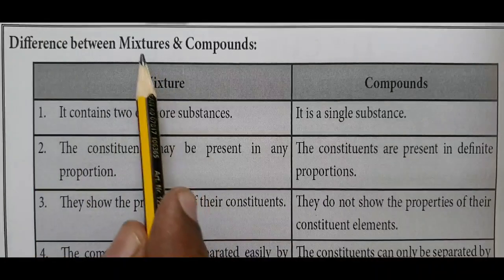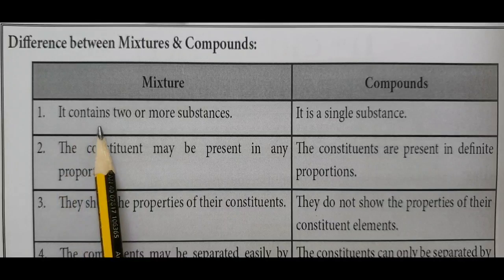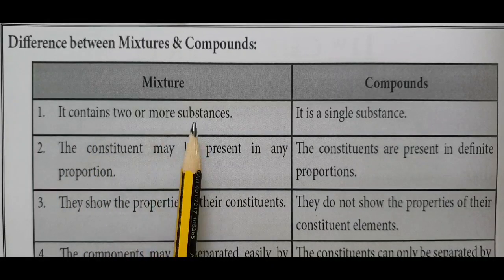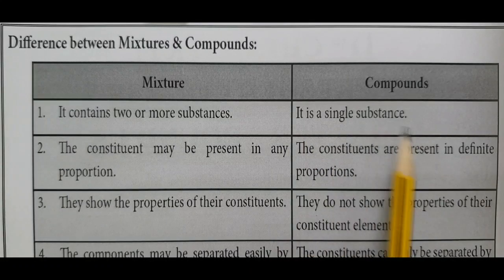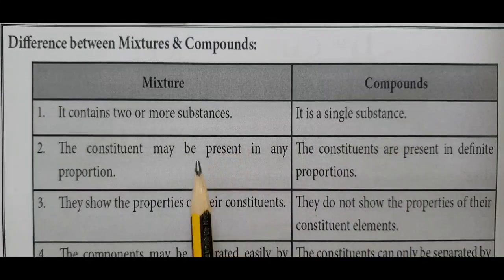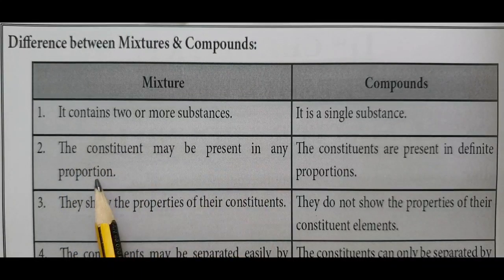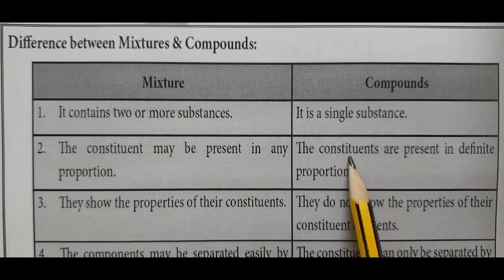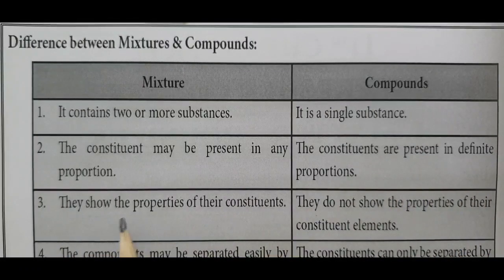Differences between mixture and compound. A mixture contains two or more substances, but a compound is a single substance. In a mixture, the constituents may be present in any proportion, but in a compound the constituents are present in definite proportion. H2O: 2 hydrogen, 1 oxygen, 2:1 ratio. Carbon dioxide, 1:2 ratio, definite proportion.